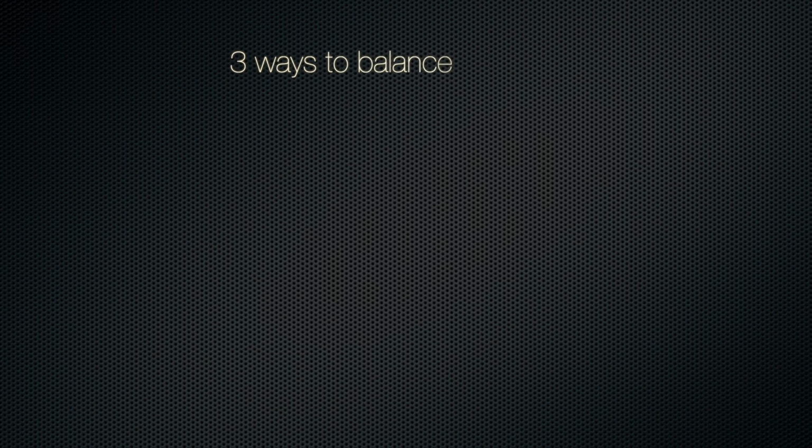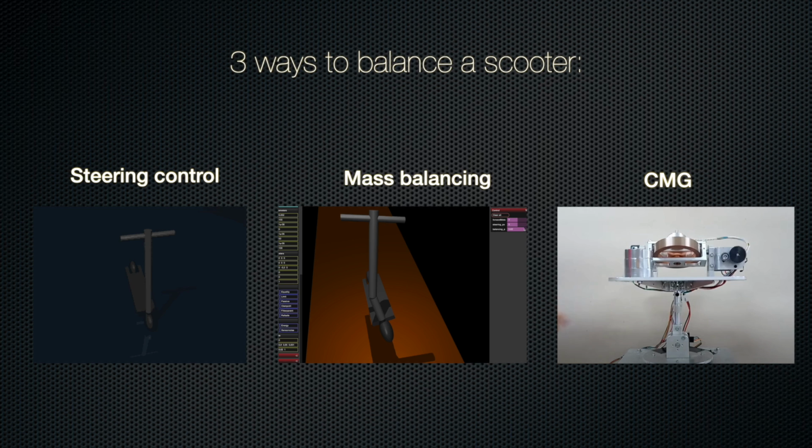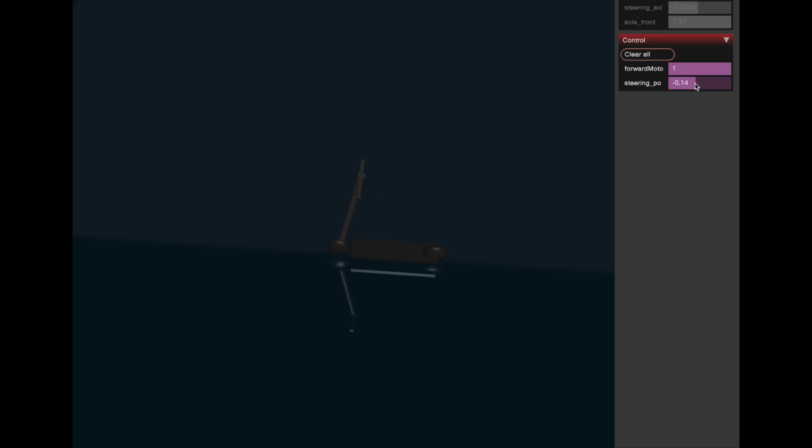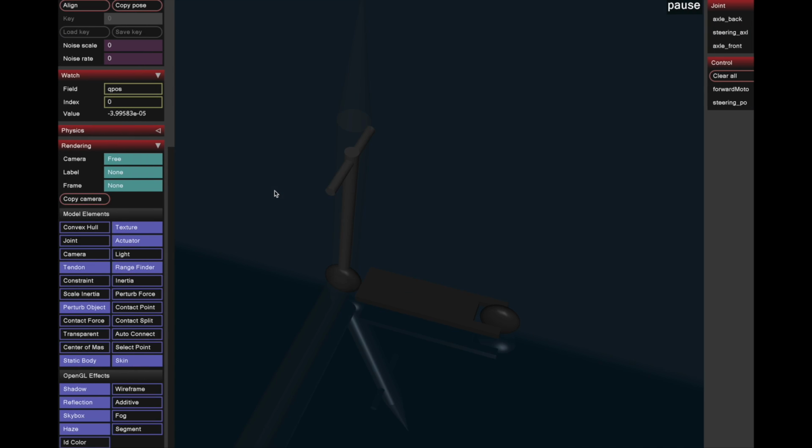There are three main ways of balancing a scooter: steering control, mass balancing, and control moment gyroscope. I chose to use steering control due to its low energy consumption, but it does require the scooter to be at a certain velocity. I created a simulation of the scooter in MuJoCo, a physical simulation framework.